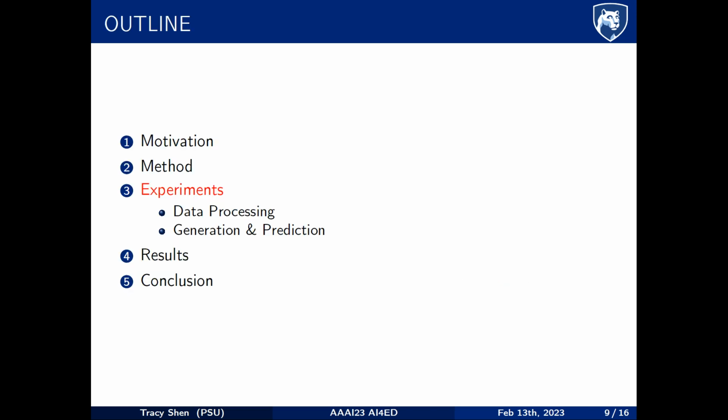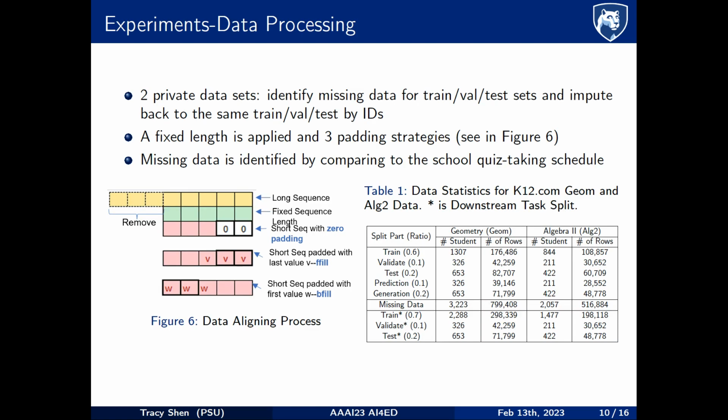We now go through some details of our experiments. In the step of data processing, we use 2 private data sets from K12.com, with the first from the grade 10 geometry course and the second from the grade 11 algebra 2 course. The data set contains 11 time-varying features and 7 subject descriptors. We use different split ratios for generation and prediction and apply both ratios to subject and non-subject-based training. All the data are aligned to a specified fixed sequence length S.